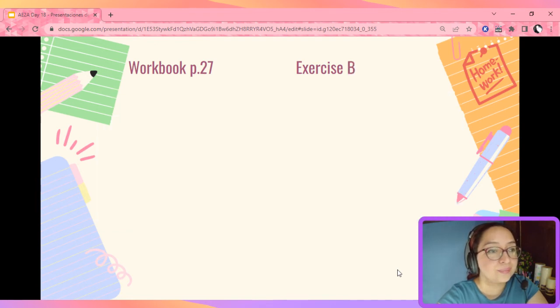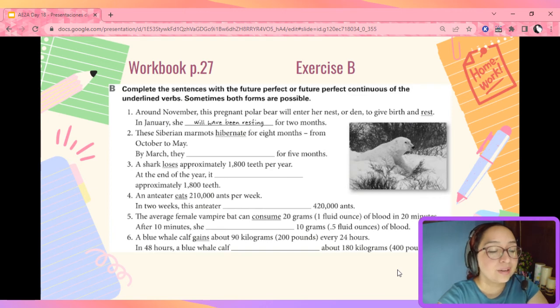Great. Now, work on exercise B. Here, you need to complete the sentences using the future perfect or future perfect continuous form of the verbs that are underlined. Look at the example. Around November, this pregnant polar bear will enter her nest or den to give birth and rest. If you notice, the verb rest is underlined. That's the one we're going to use. In January, she will have been resting for 2 months. Why? Because she will probably continue resting for a while.